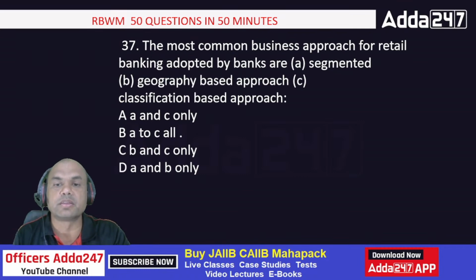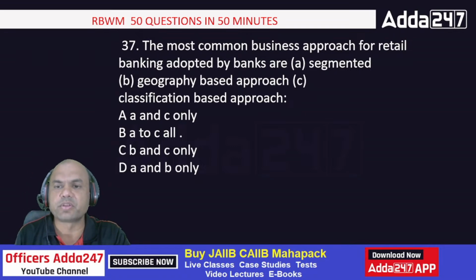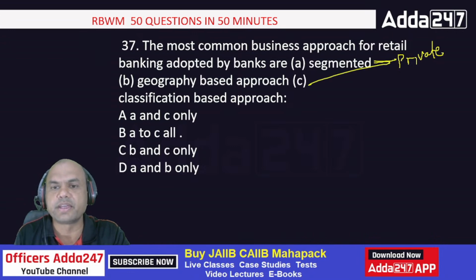The most common business approaches for retail banking adopted by banks are segmented, geography-based, classification-based. A and C only, A to C all, B and C only, A and B only. It depends on the bank. Private banks follow the segmented approach, and they actually follow a combination, A and C, classification and segmented.